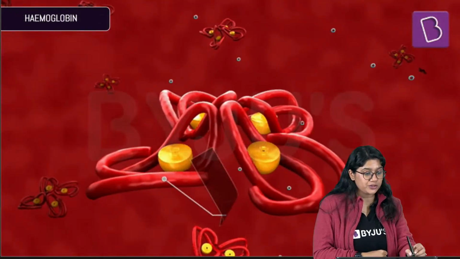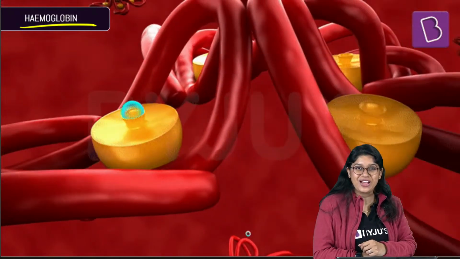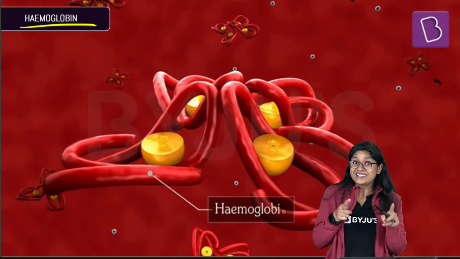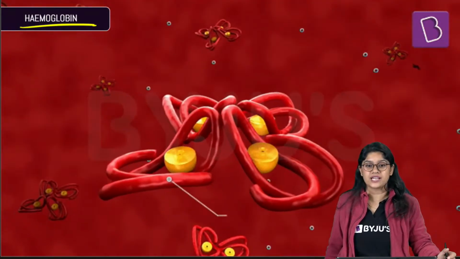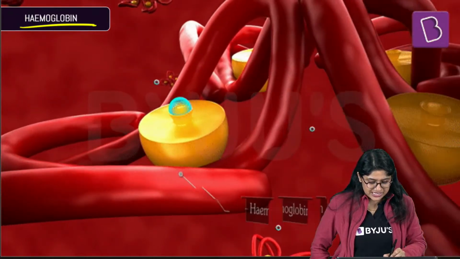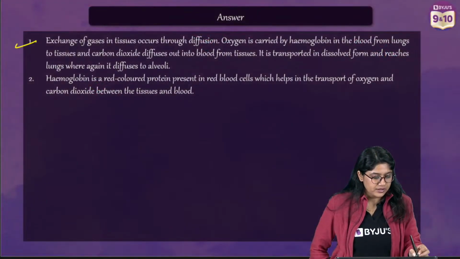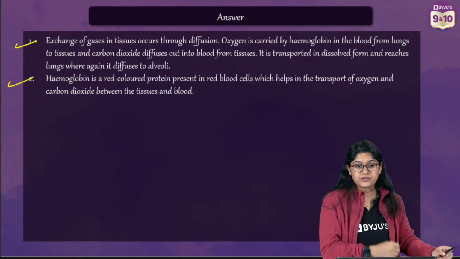The next part of course talks about the hemoglobin. So in RBCs, red blood cells, we have the hemoglobin, right? And the hemoglobin gives red color to our blood. And of course it carries the oxygen and carbon dioxide also. Clear? Yes? So this is an easy question, everyone. Now that you have understood everything, it's very easy for you to answer.